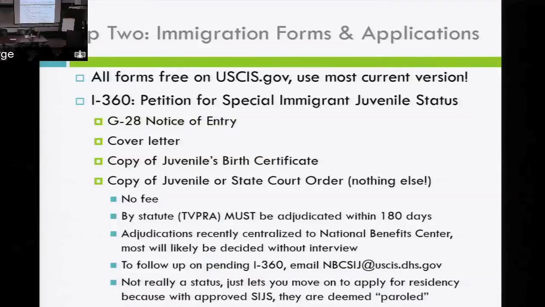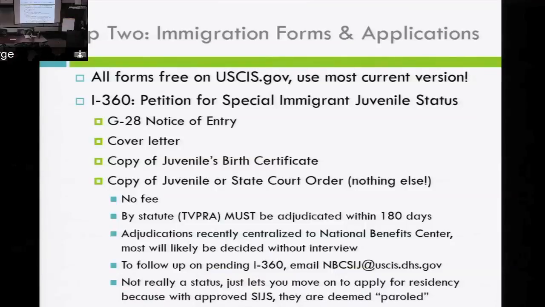By statute, under the Trafficking Victims Protection Reauthorization Act, the I-360 petition for special immigrant juvenile status must be decided within 180 days. So please flag that on your calendar for when you're approaching the 180-day mark. They're generally pretty good about adjudicating it within that time, but if you're approaching that deadline and you haven't seen a decision, there's an email address here for the National Benefit Center that you can email them and say, hey, as you know, this needs to be decided within 180 days. Please send us our decision.